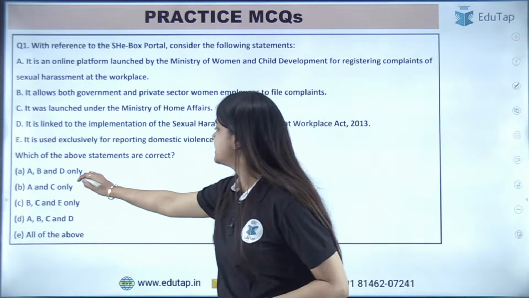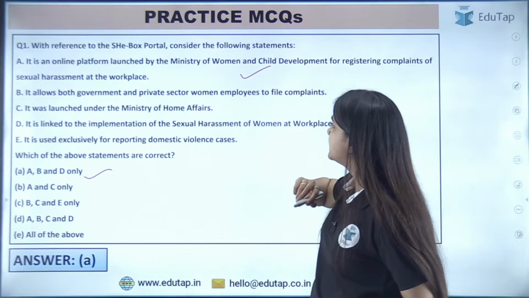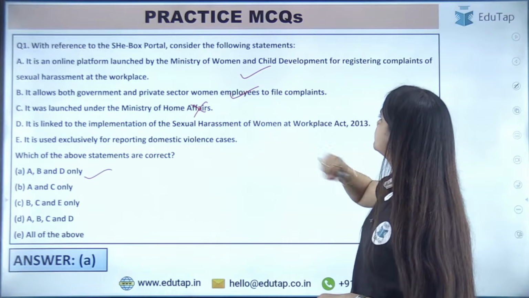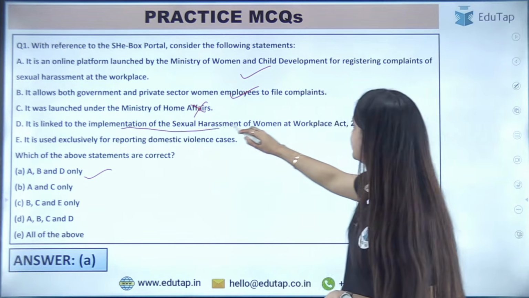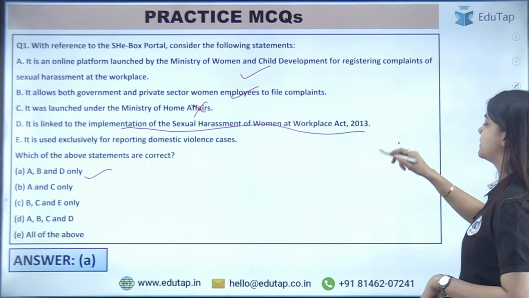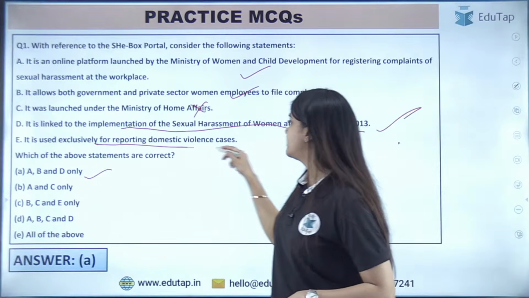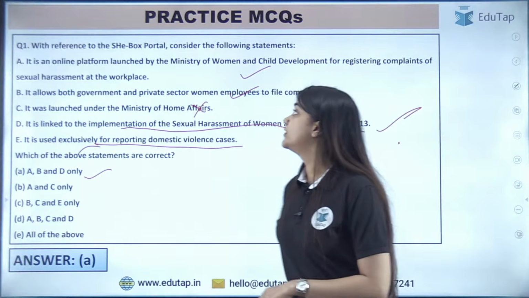Right, the answer is A. So basically A statement is right. Okay, then the B statement is also right. Home Affairs is wrong. We have already done, it is the Ministry of Women and Child Development. Then D, it is linked to the implementation of Sexual Harassment of Women at Workplace Act 2013. This is also correct. Exclusively reporting of domestic violence, this is wrong. Okay, exclusively word. This is wrong.